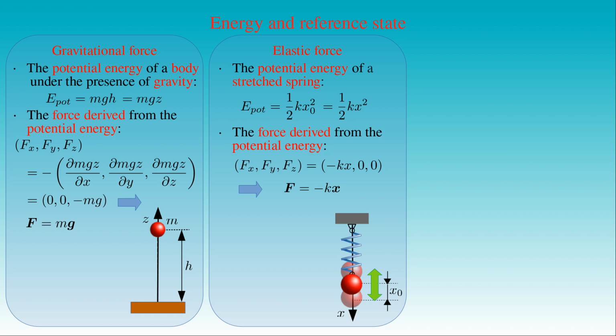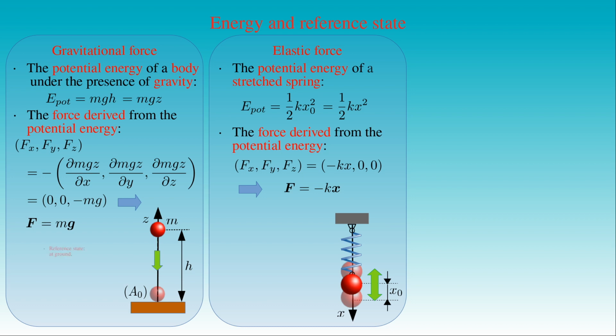Both examples illustrate that the energy of a body depends on the choice of the 0 point or the reference state of the body, and different choices result in different values of the energy for a given state. In the case of a point-like body under the influence of gravity, the local definition of its potential energy uses the state of the body at rest on the ground as a reference state A0. If we choose the state of a point mass m at sea level as a reference state, we have a global definition of the potential energy. Then the height h is equal to 0 for a body in the reference state.